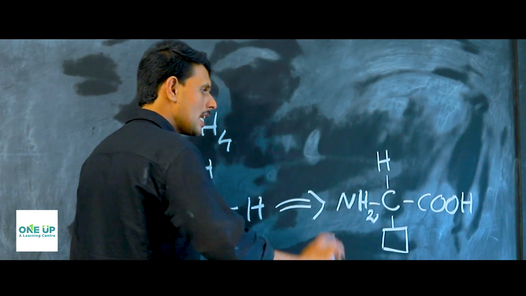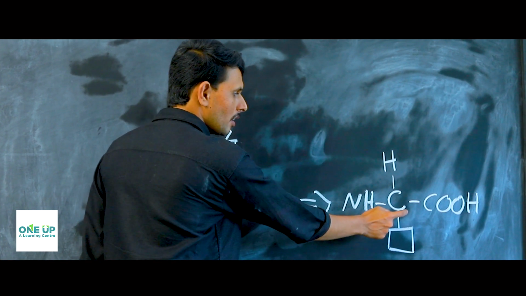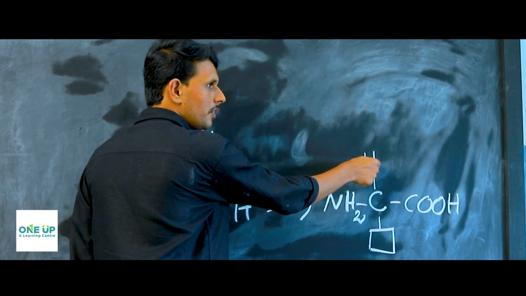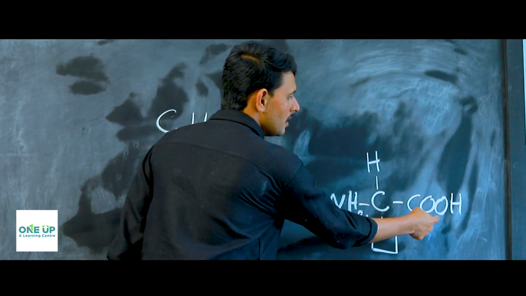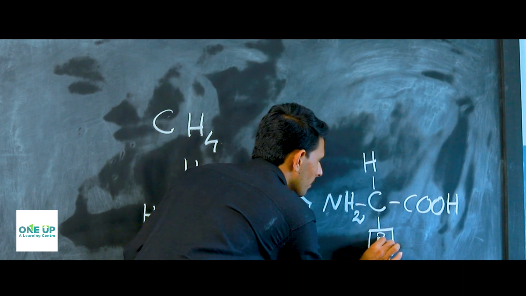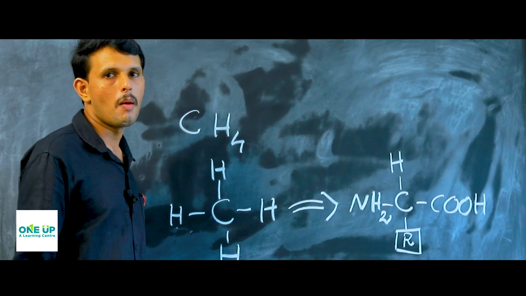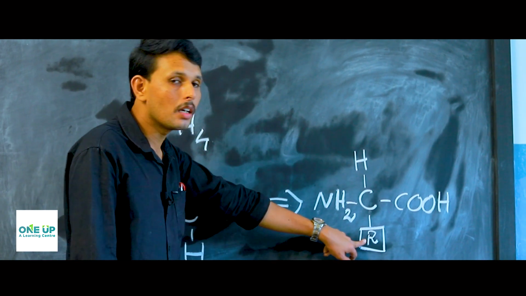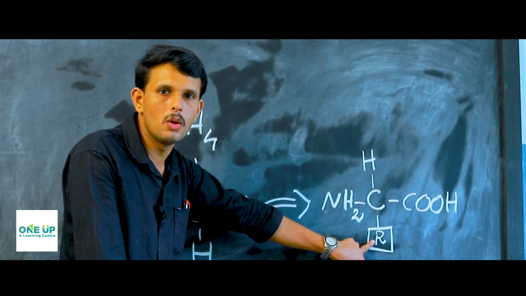So the general structure of an amino acid is: a central carbon with a hydrogen attached to it, an amino group, an acidic group, and a functional group here, which can be any element or compound or reactive group. It is usually denoted by R, which is called the functional group of amino acids.